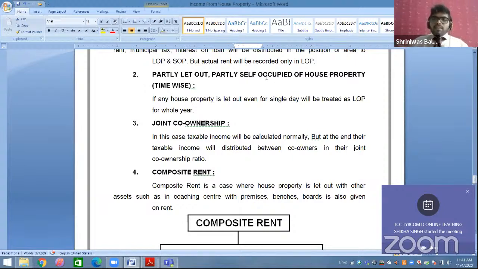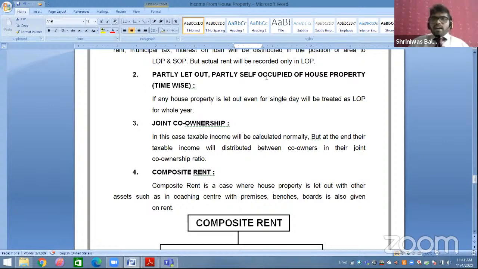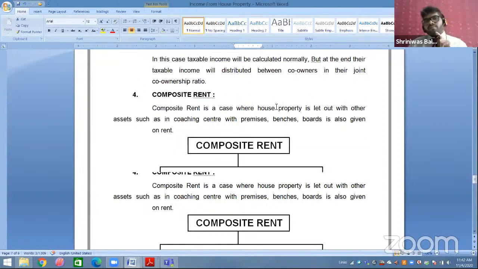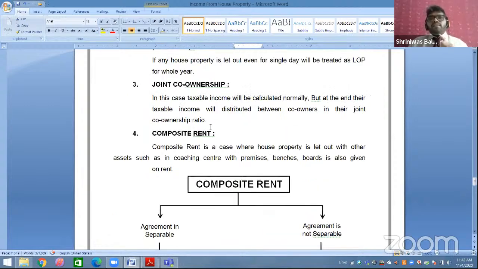So what is happening? Partly let out, partly self-occupied, but time-wise. Okay. So what is given in the provision is, if you are letting out the house property even for a single day, it will be treated as LOP. Even for one day you had let out the house property, it will be treated as LOP. Okay. So this was area-wise, time-wise, right?